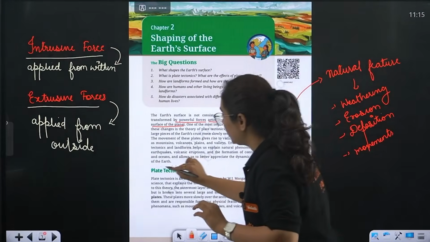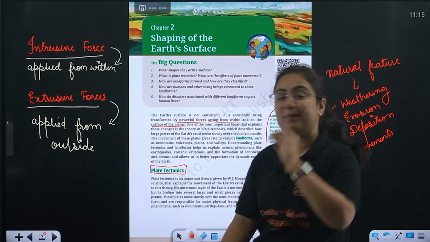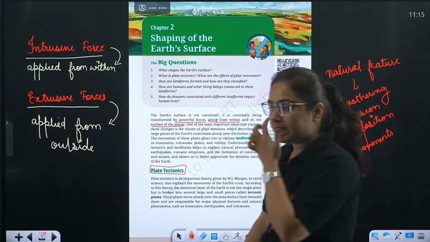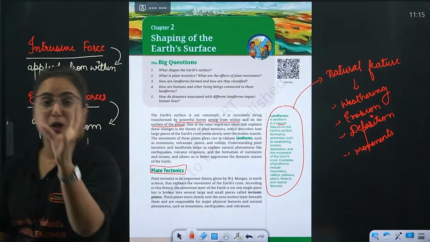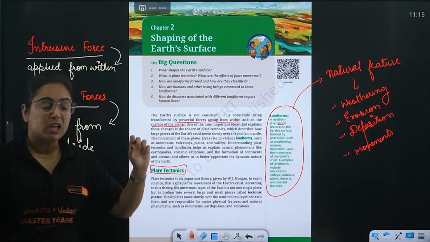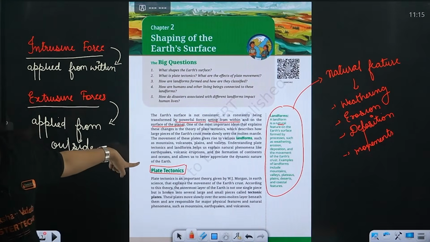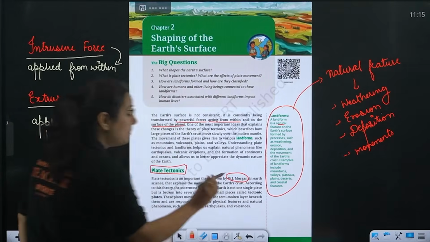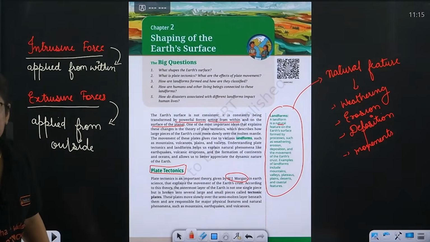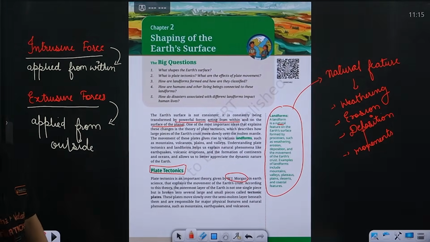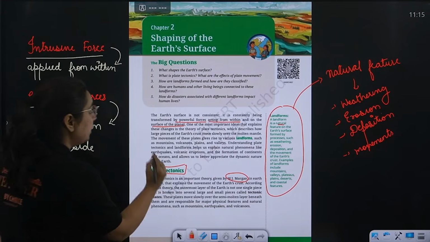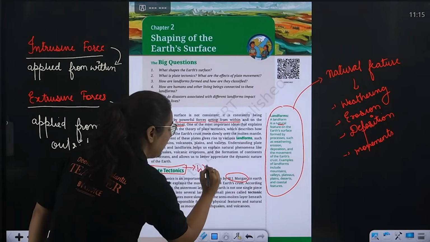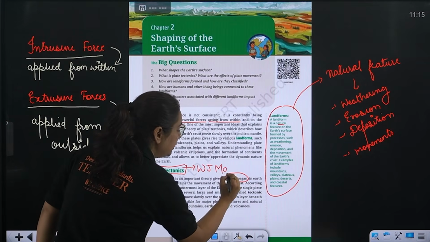Now comes the point of how it is created. We have a theory that is known as the theory of plate tectonics. It is the extension of the continental drift theory, and this plate tectonic theory is given to us by W.J. Morgan. Mark this. This is a one marker question that is going to come in your exam. Who gave this theory of plate tectonics? It is given by W.J. Morgan.